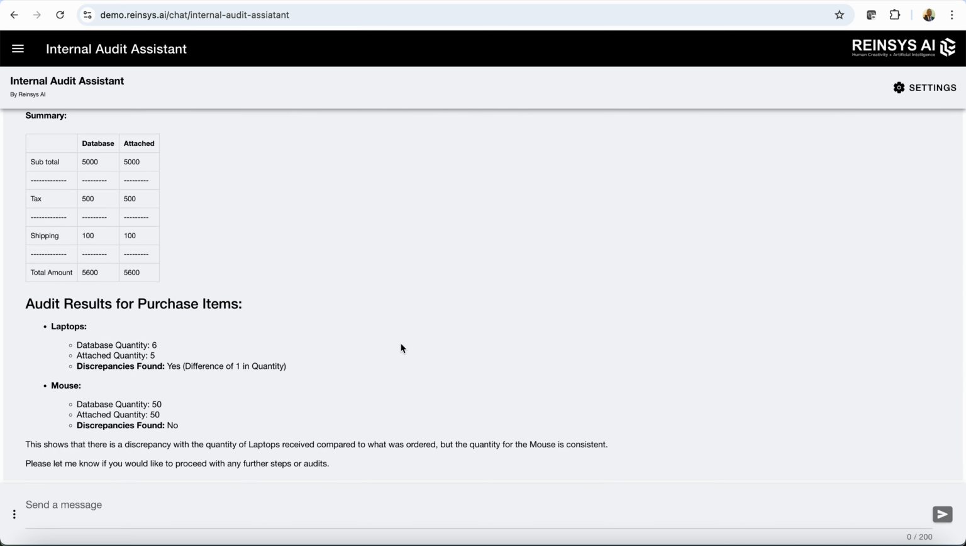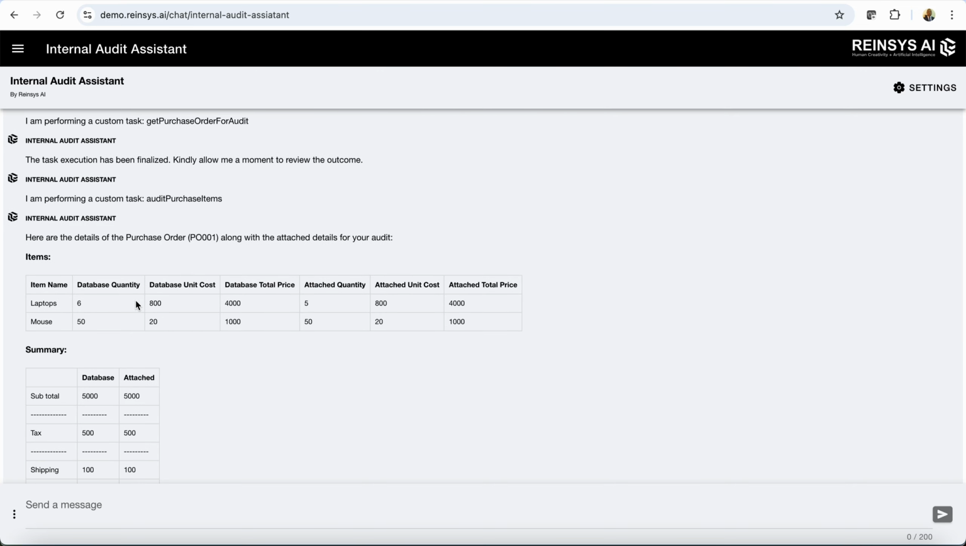Now it's done, and it's able to find that there is a discrepancy in the quantity that is provided. Okay, there is 6 laptops in the database. Meanwhile, in the attachment, there are only 5.